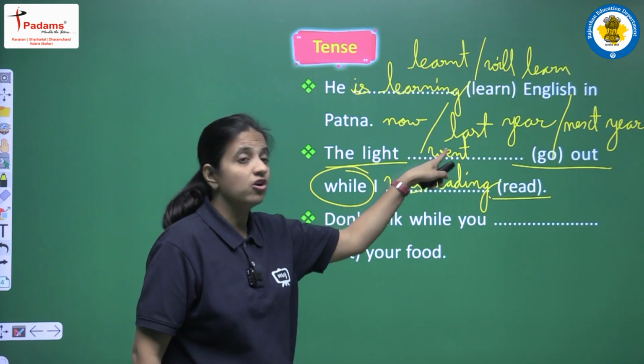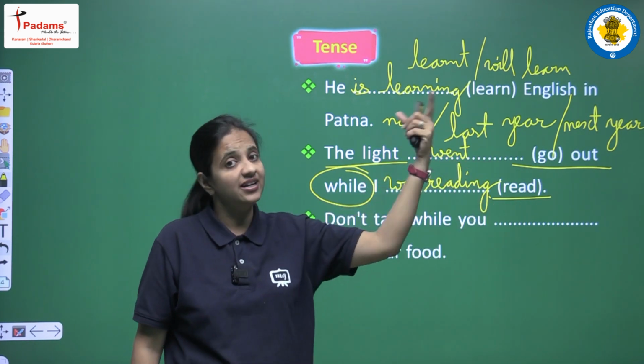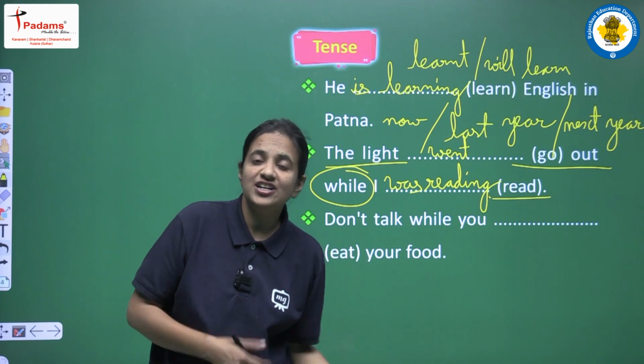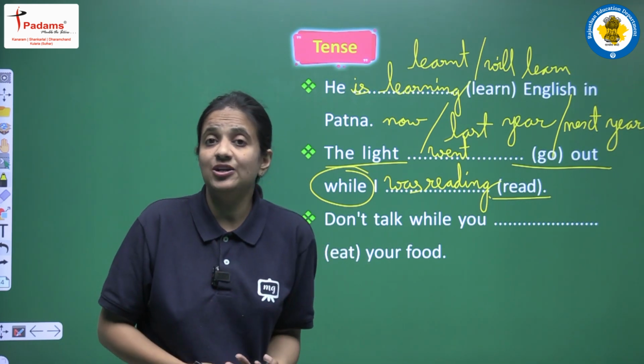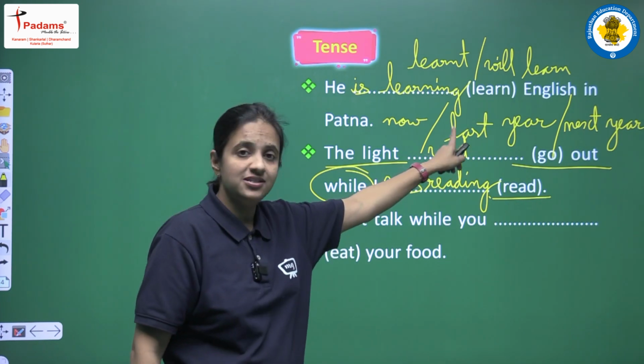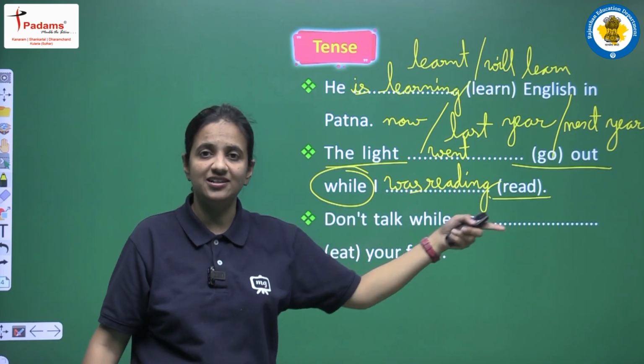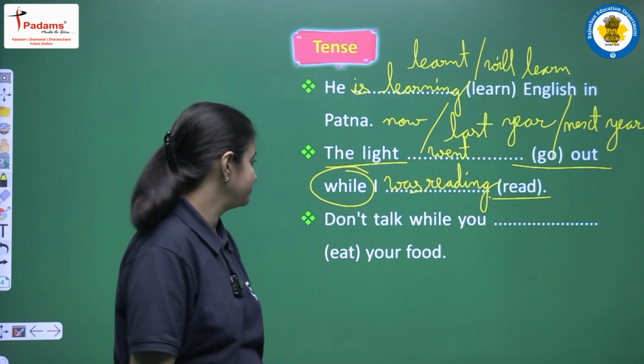We cannot use continuous tense here, because this action, that is the light going out, was not the action that was going on continuously. No, it happened only once. So this is the reason that we are using past simple here, and after while we are using past continuous. That is the structure, right?